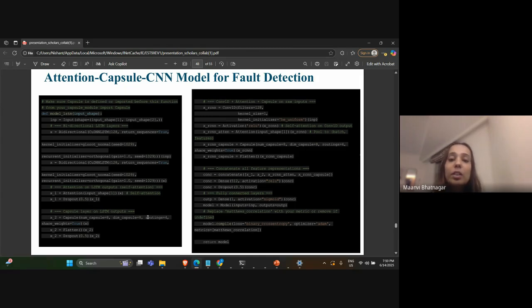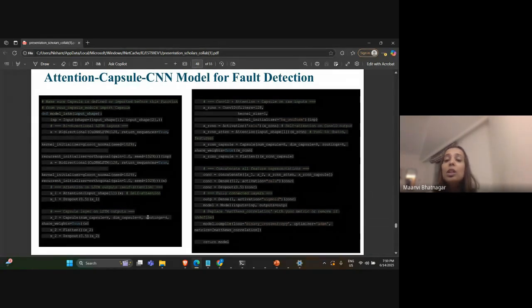Next is making of the convolutional CNN layer. Here we have again used 128 neurons, but this time the kernel initializer is taken as He uniform, and this we have obtained mainly by trial, what type of kernel or gain has to be taken randomly.